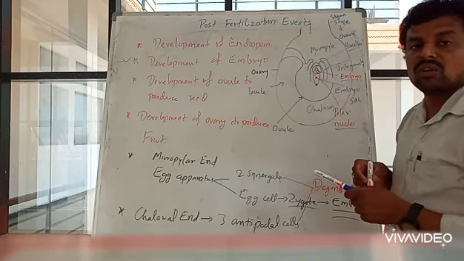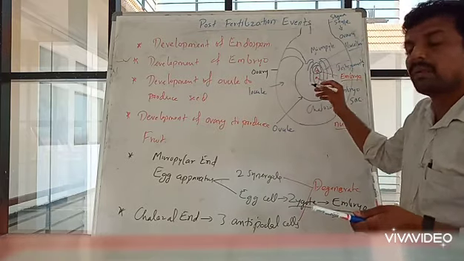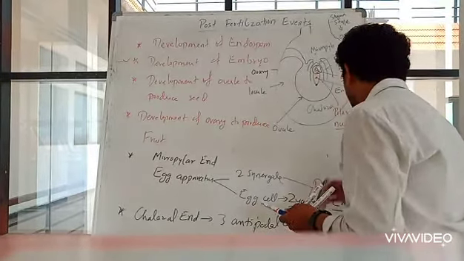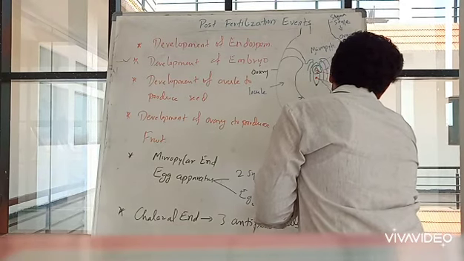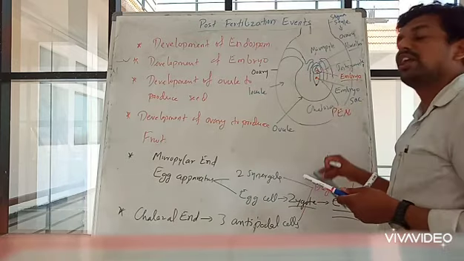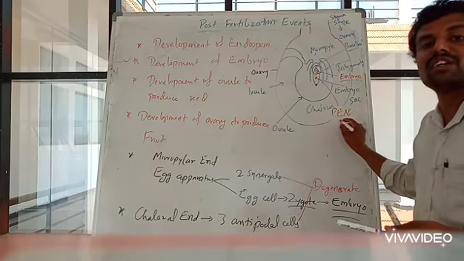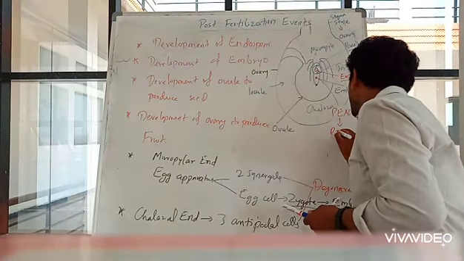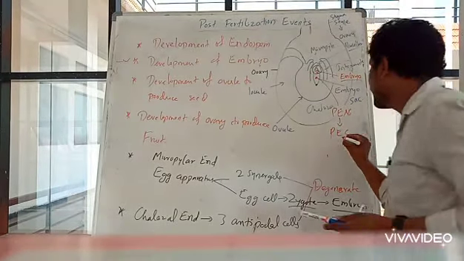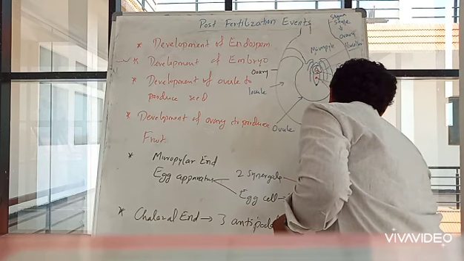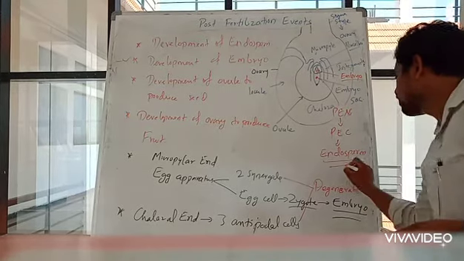It will develop as embryo, and the large central cell, after triple fusion, will be converted to PEN, right? So the polar nuclei after fertilization becomes PEN, or primary endosperm nucleus. Okay, and the large central cell which is having PEN will be called primary endosperm cell, right? So this primary endosperm cell will develop as endosperm.